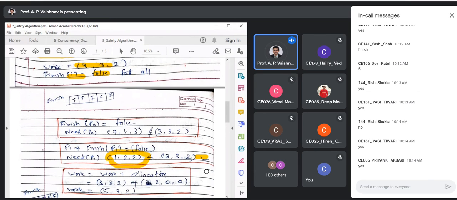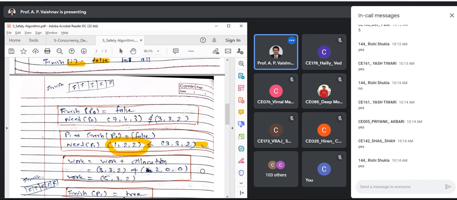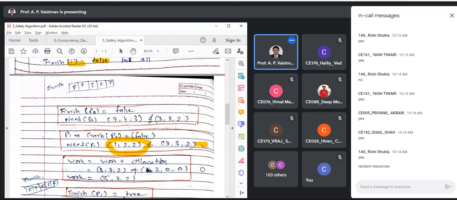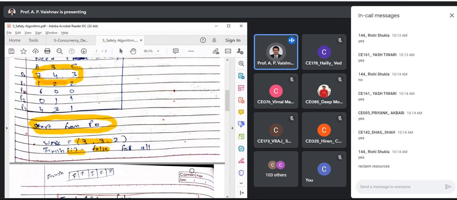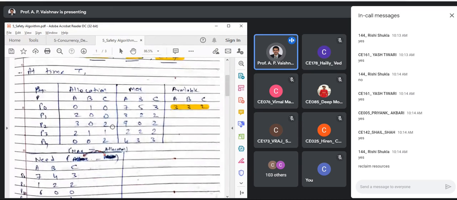Right? Okay. What should we do next? Assume that P1 has completed. Okay. Update your current available vector. Reclaim resources. That's correct, right? How you will find that? How you will find which resources were allocated to P1? From allocation matrix. Remember, we have allocation matrix.